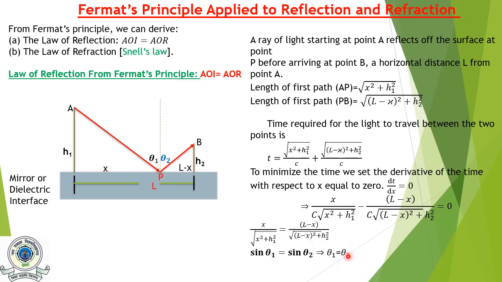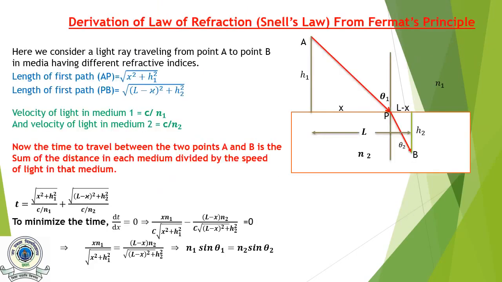When this condition is satisfied, the light will take the least time to reach point B. Now using Fermat principle, we can also derive Snell's law.